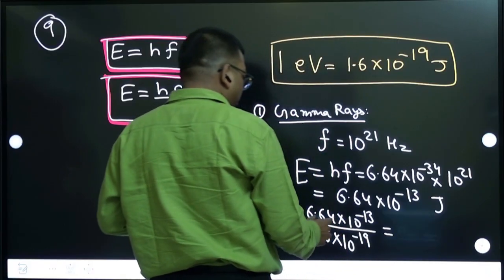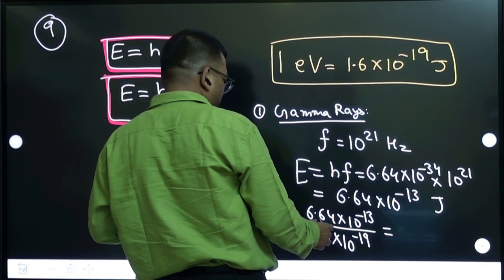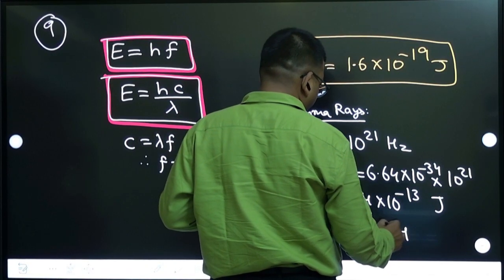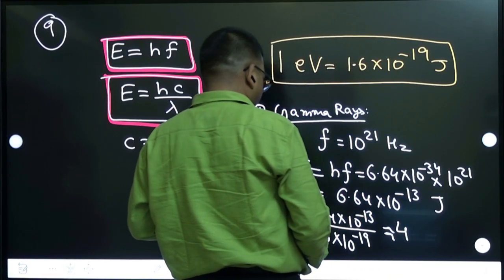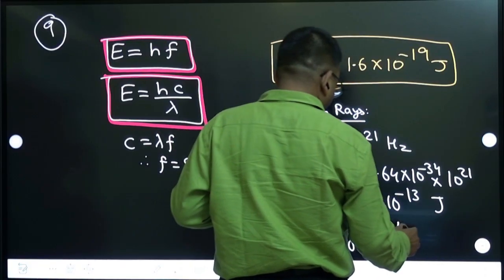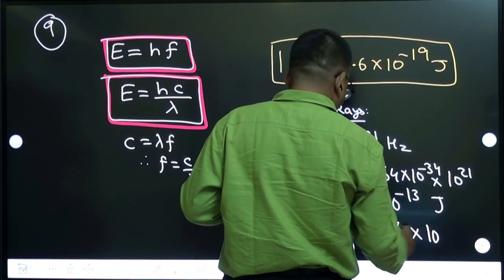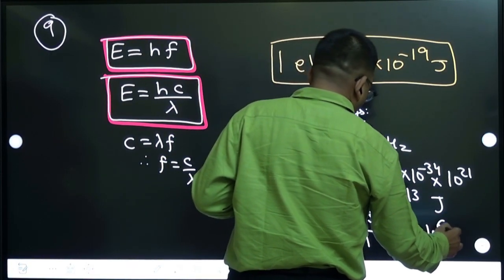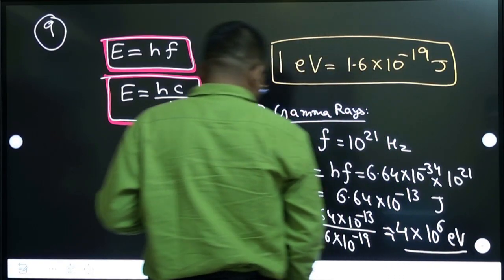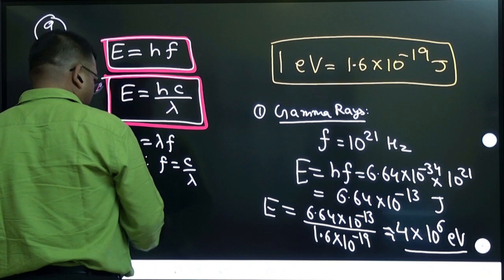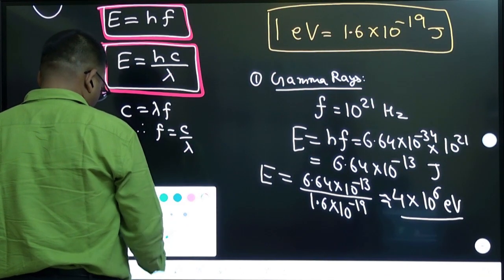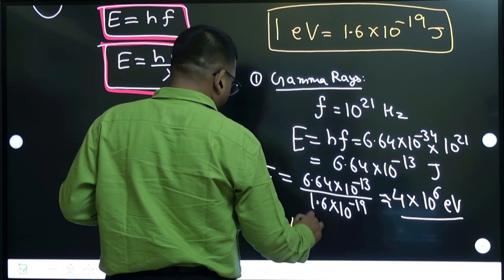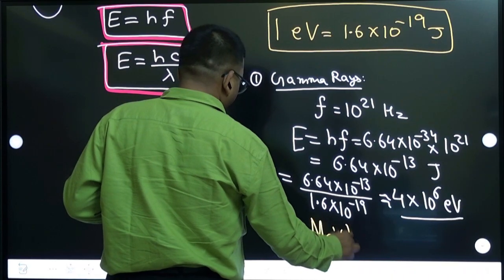This you calculate, nearly 4 times it will come. Nearly 4, I am approximating it, because 16 into 4 is 64 nearly, into 10 to the power 19 minus 13, it will come 6 electron volt. So what we are getting is the energy of gamma rays, coming nearly 4 million electron volt or mega electron volt.